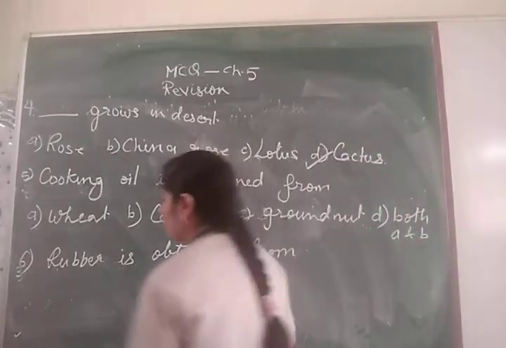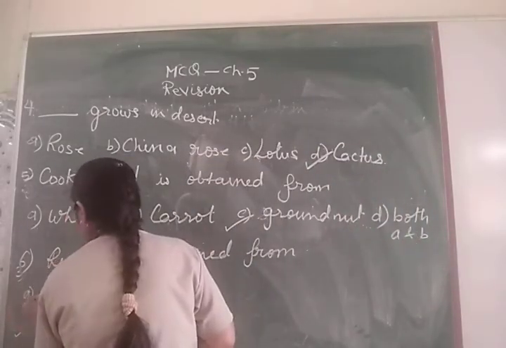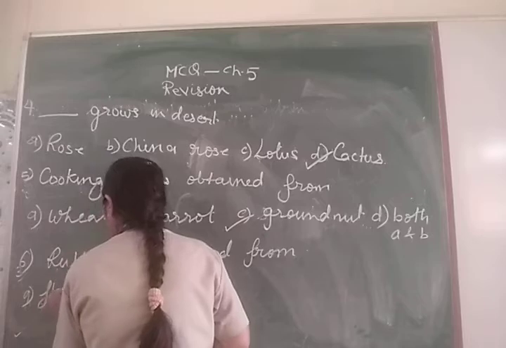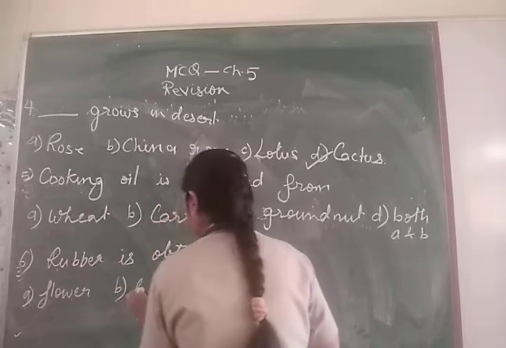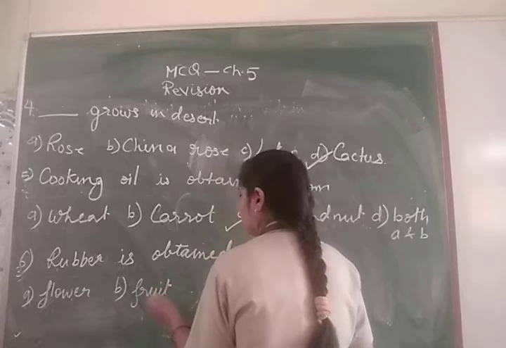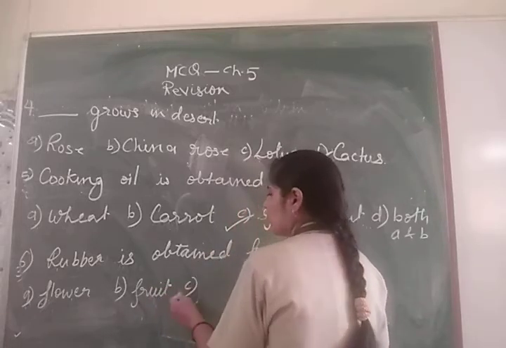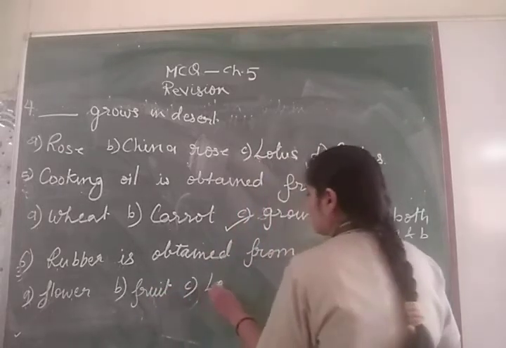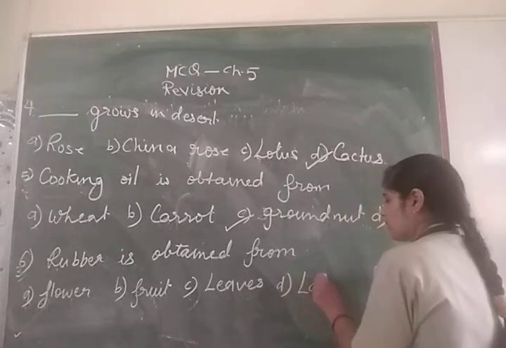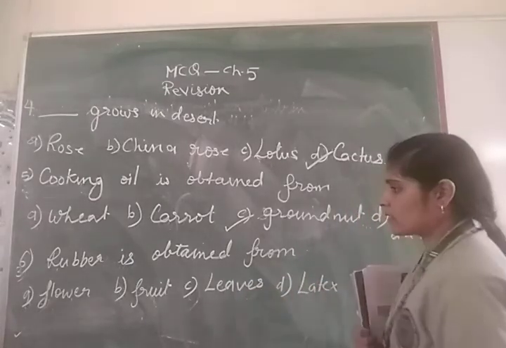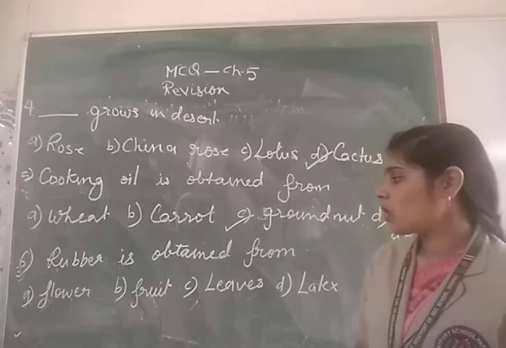The first option I have given as flower, B as fruit, C as leaves, and D as latex.